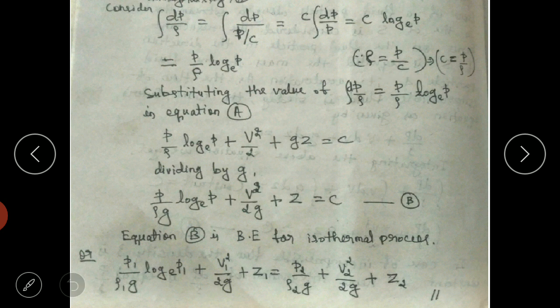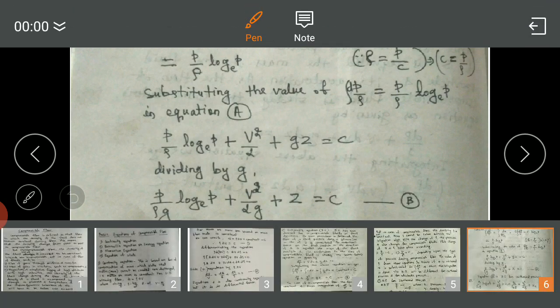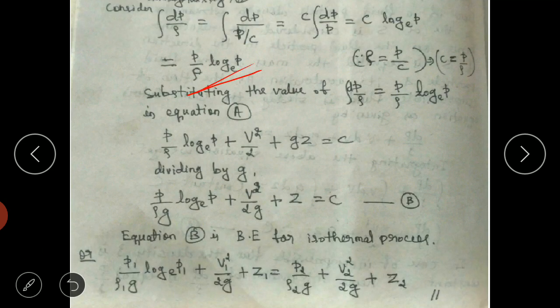So in equation A we will be replacing this integration of dp by rho term by this term, and we will get this equation. You can see the two terms are the same. The first term, which is the integration of dp by rho, is replaced by this term, and on substitution we will get this term.